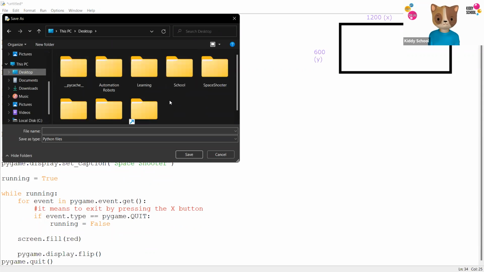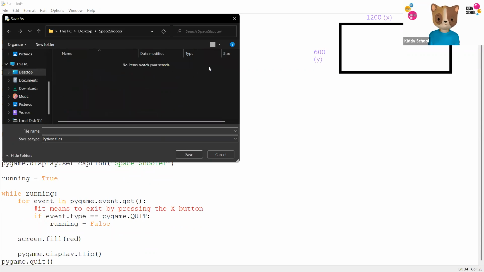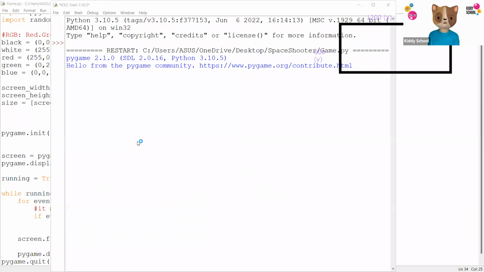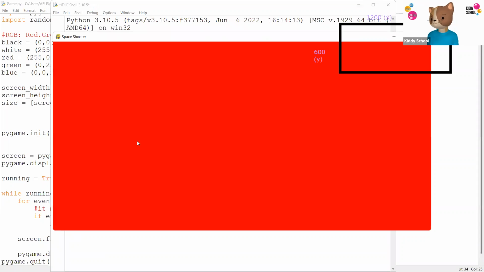Now I'm going to save the code in the folder I created that I showed in the beginning. I made a simple folder on my computer called Space Shooter. I'm going to save my game into that folder. As soon as I save the game, I'll run it. And I see a red screen in front. This means we got the first step done.